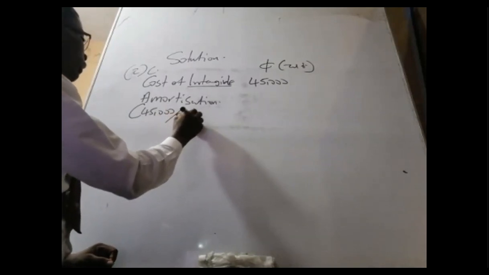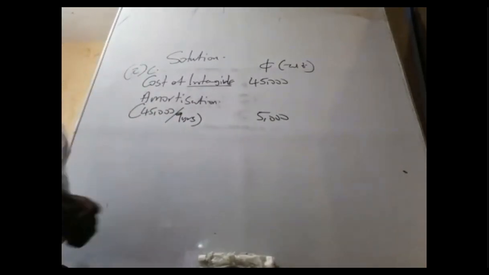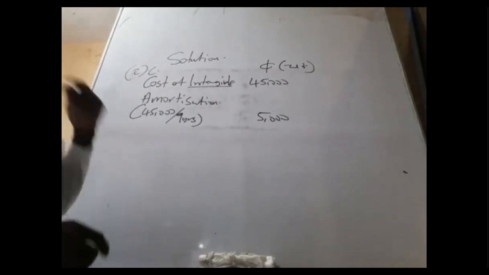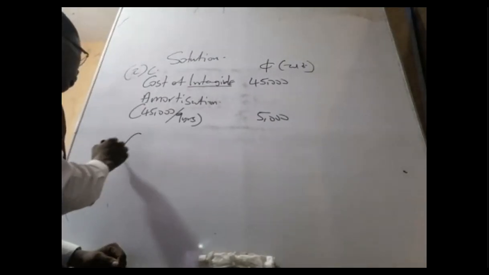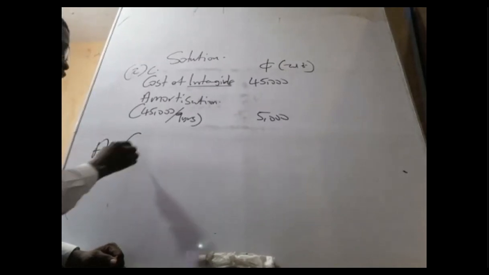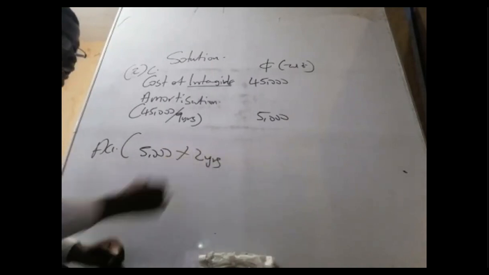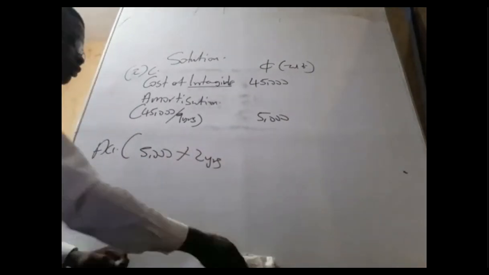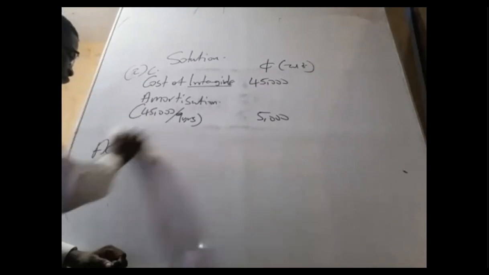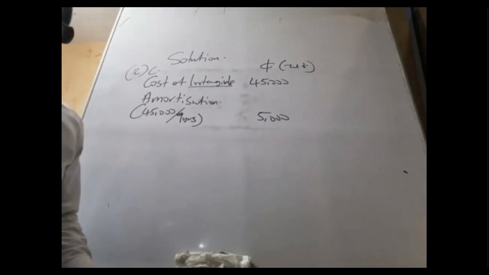So that will give us 5,000. That's the depreciation for a year. If I need 2 years, accumulated depreciation will be this 5,000 times 2 years. If I need 3 years, this one times what? In that order. So don't forget this trick. Line by line.